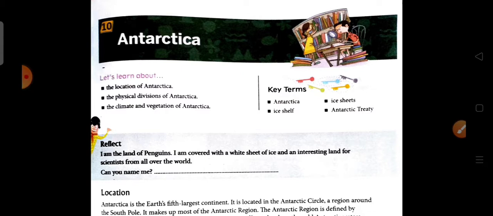Today we are going to discuss chapter 10, that is Antarctica. Though we know that if you look at the map, Antarctica looks very small. But today we are going to discuss its location and how Antarctica was discovered, also the physical division, climate, and at last the vegetation of Antarctica. Now students, let's begin.